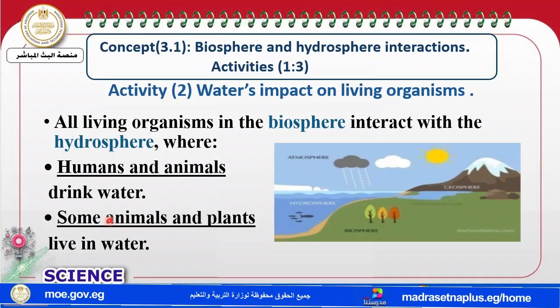Also, some animals and plants drink water and live in water. So it's interaction between what and what? Between the biosphere and the hydrosphere. The water in which they live is hydrosphere.